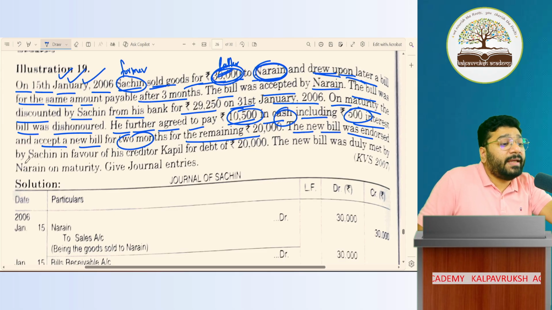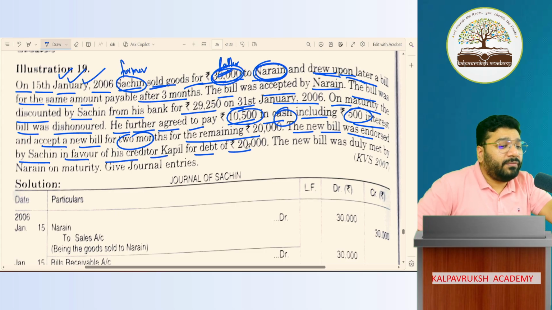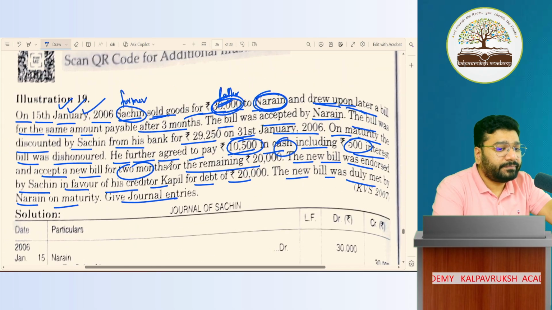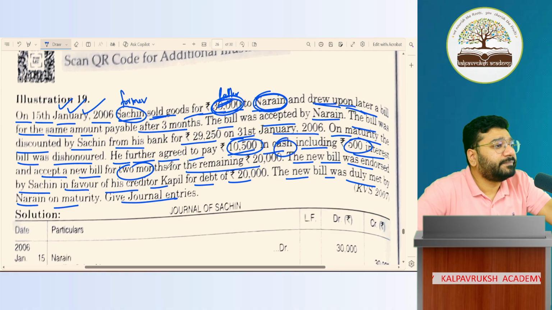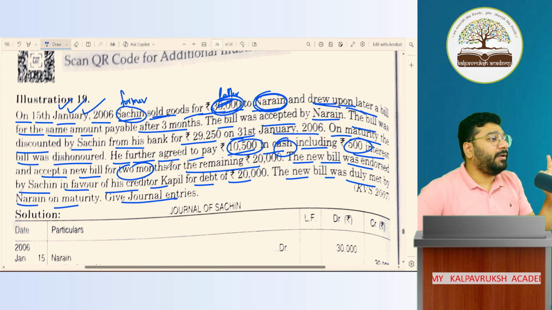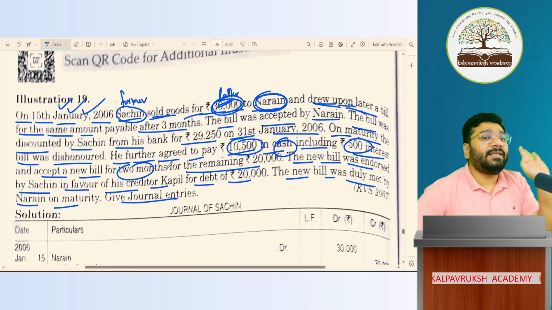The new bill was endorsed by Sachin in favor of his creditor Kapil for a debt of 20,000. The new bill was duly met by Naren on maturity. Give journal entries. In whose books? Only Sachin. Discounting also is there. Dishonorment means cancellation of bill. Renewal of bill also is there, plus endorsement is there. Discounting, endorsement, renewal of the bill, everything is there.